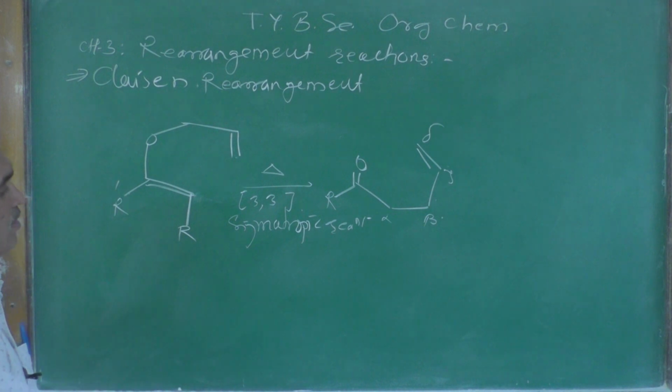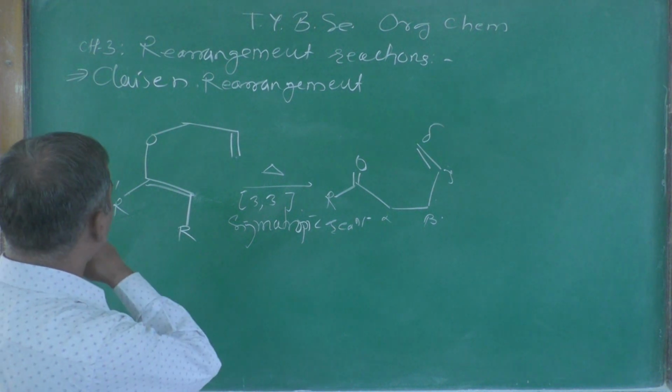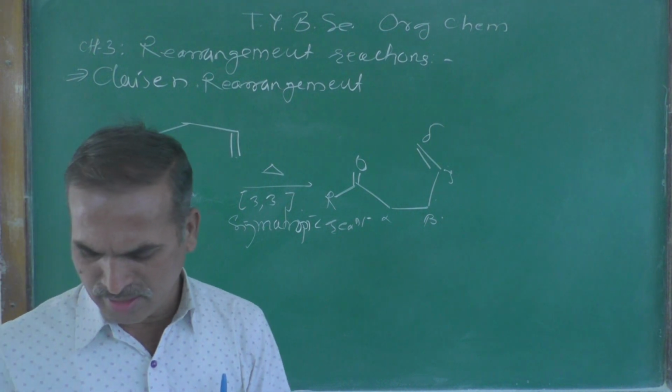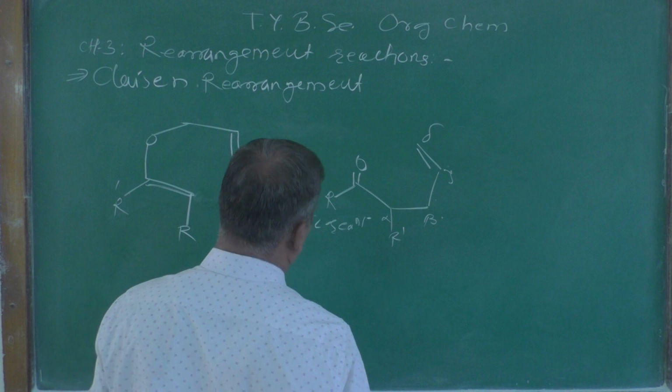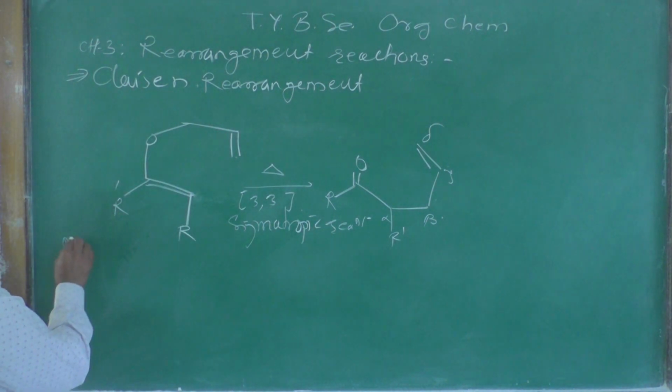Look at this one. We got the gamma delta unsaturated carbonyl compound over here. Here we can write R dash. Now let us look at the mechanism.